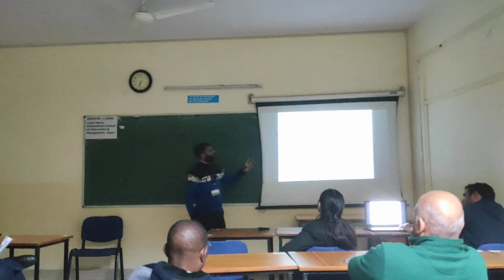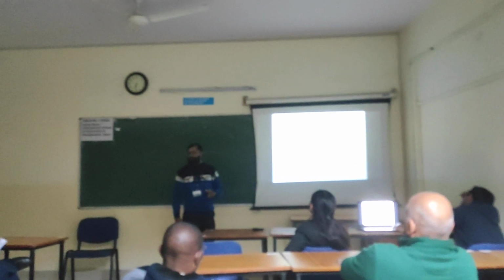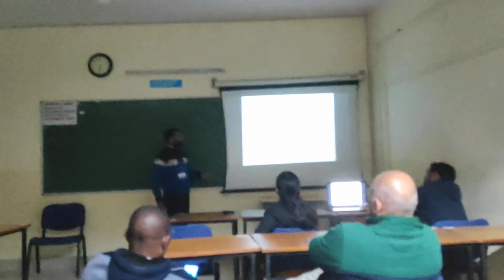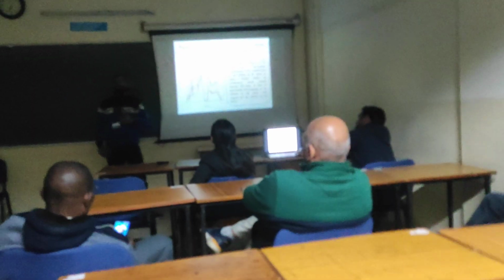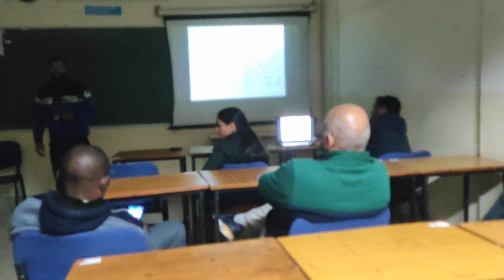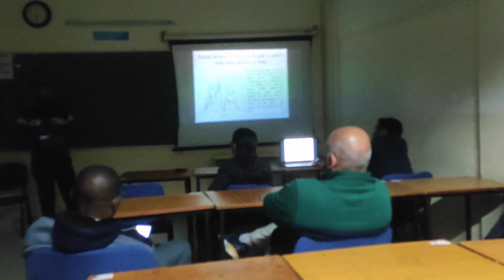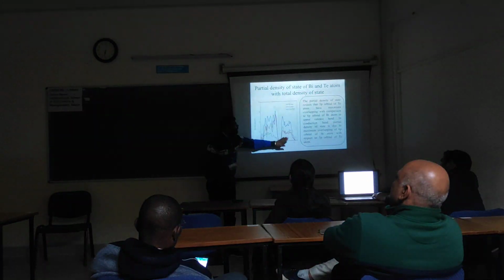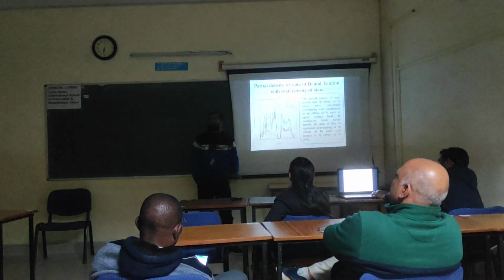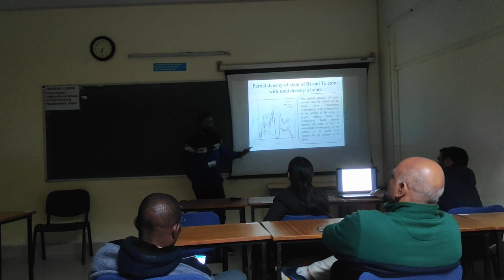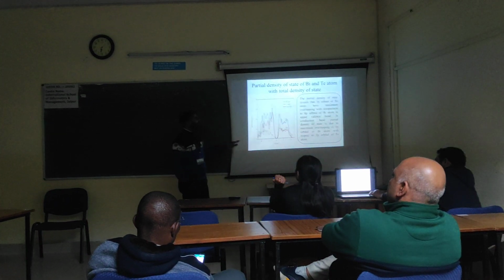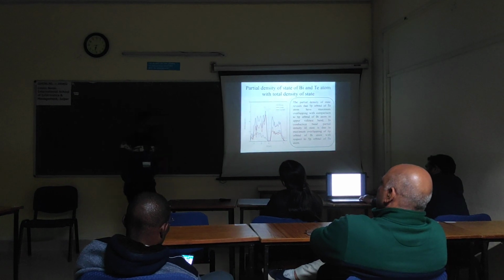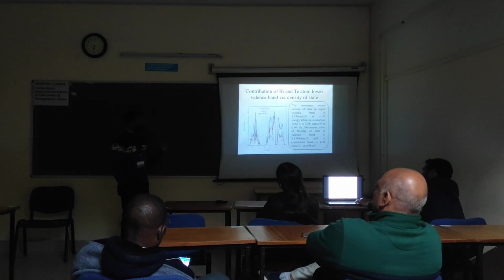This is the comparison of both the atoms. Next. This represents the overall contribution of both atoms with the total density of states. So we can explain the result here. This is the conduction band, and in the conduction band the major contribution is from the Bi atom, while in the valence band the major contribution is from the Te atom. Next.